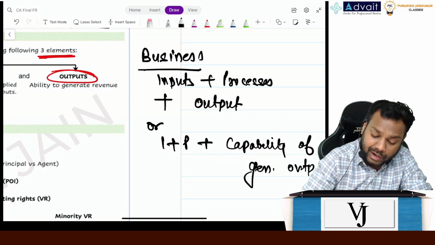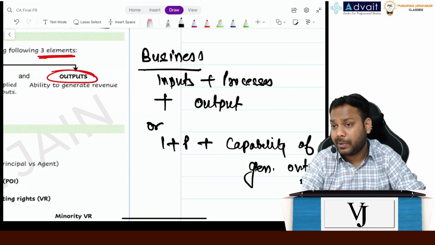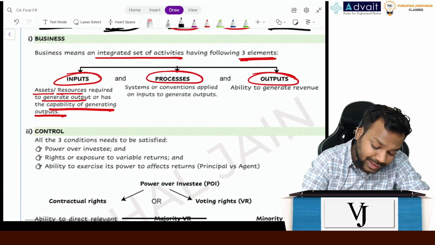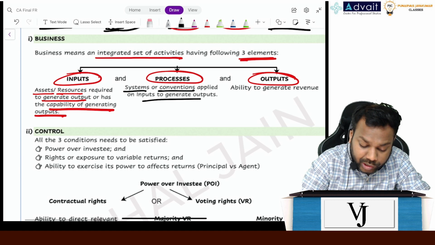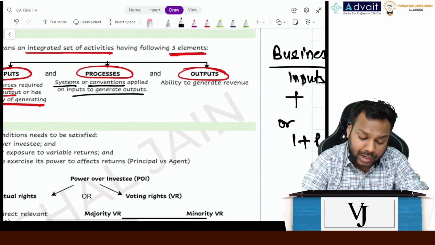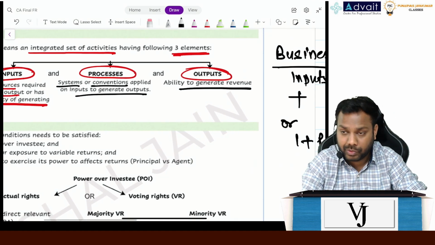So output is not mandatory to exist. Understand? Processes are the systems or the conventions applied to generate the outputs. Outputs are the ability to generate revenue. These are the three things.